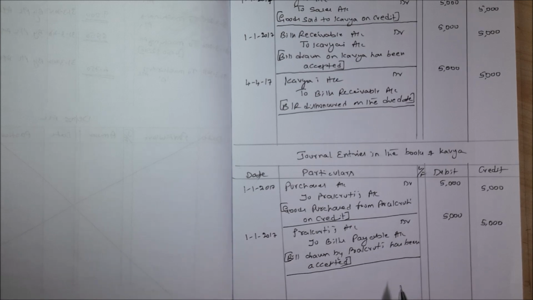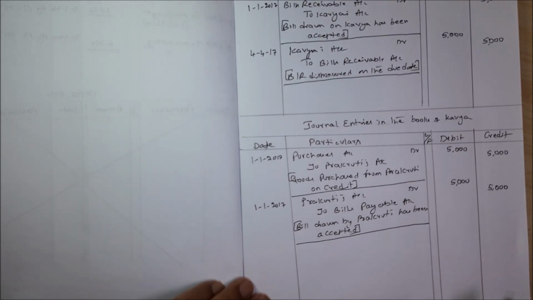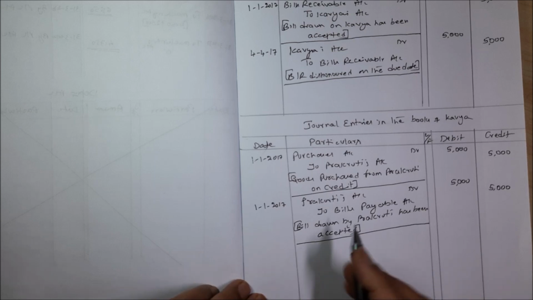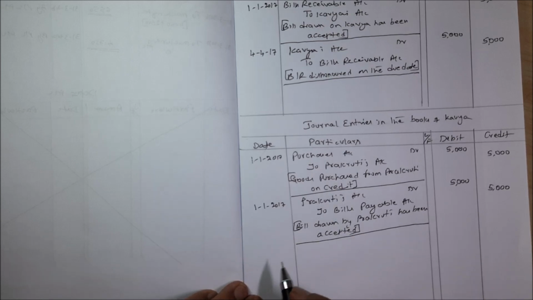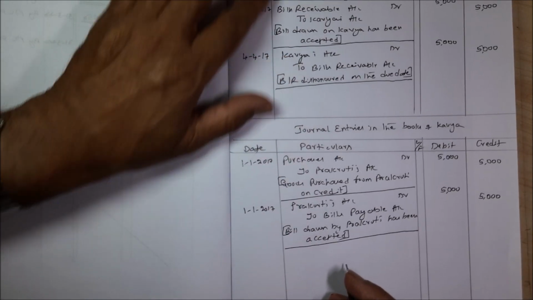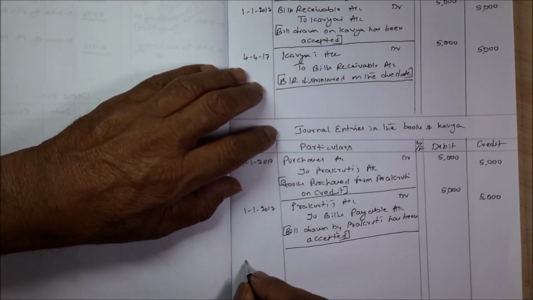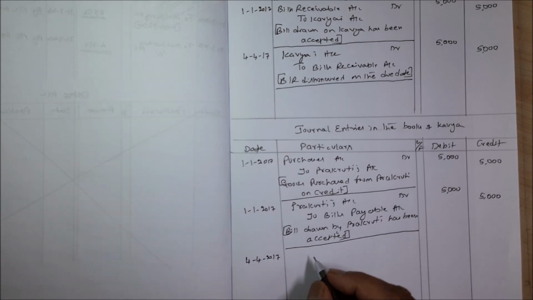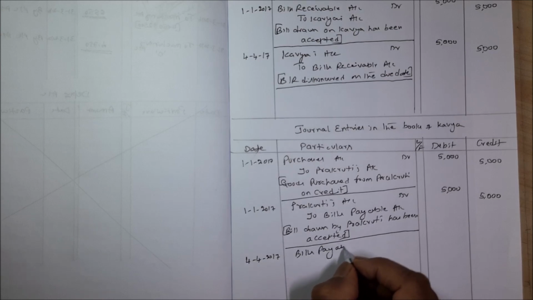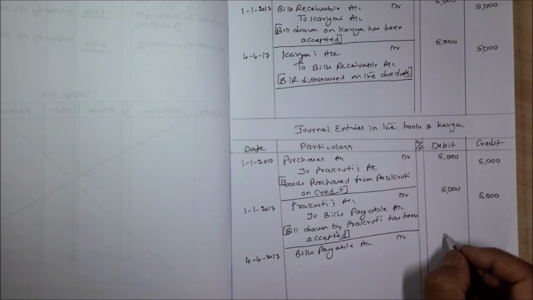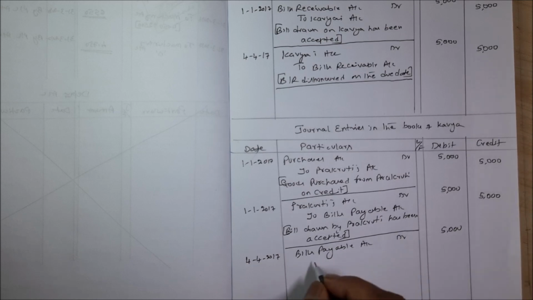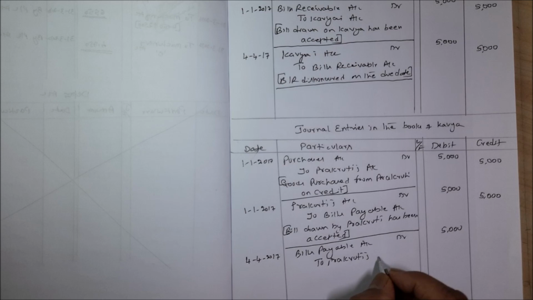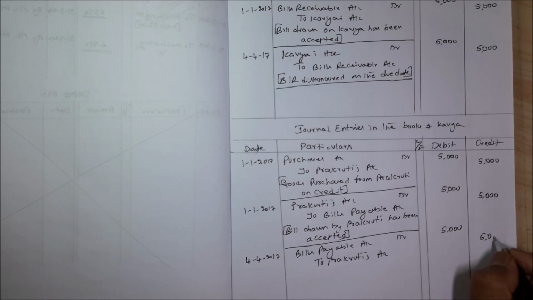Now on the due date, we have dishonored the bill. So the due date is very simple. We are supposed to say 3 months and 3 days grace days. So 4/4/2017, that is bills payable account debtor, 5,000 to Prakriti's account, 5,000.